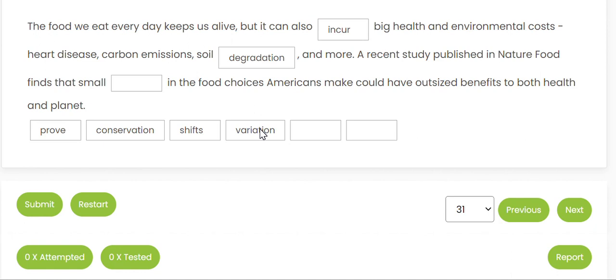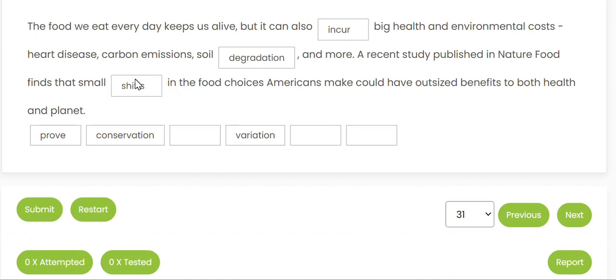So it cannot be just one variation. Everybody cannot make the same change in their food choices. So it can be small shifts that Americans make. Now shifts can be like somebody shifting from non-veg to vegetarian, and the vegetarian shifting to vegan choices, or they are only going to protein diet, they're only going to home cooked food. So it can be any kind of shift. So that is why it's better to go with plural option, because they are taking all the Americans. So small shifts that Americans make can benefit them.